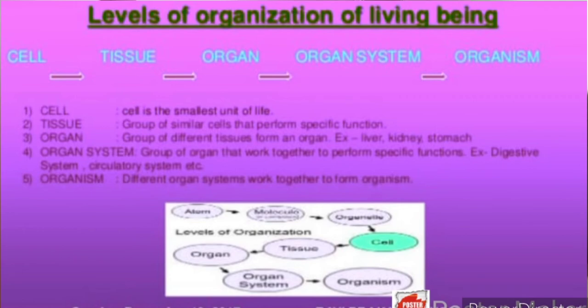Then organs, which are made up of different tissues, like the liver, kidneys and stomach. Then the organ system, a group of organs that work together to perform specific functions, for example the entire digestive system and the entire circulatory system, which consist of different organs. Last is the organism, where different organ systems work together to form an organism. So this is known as the level of organization in an organism.